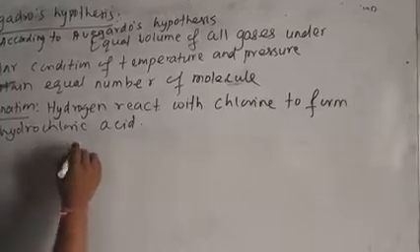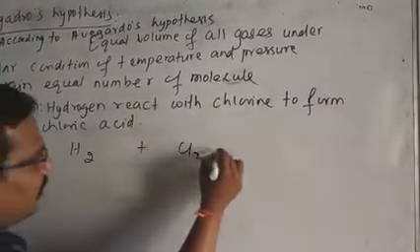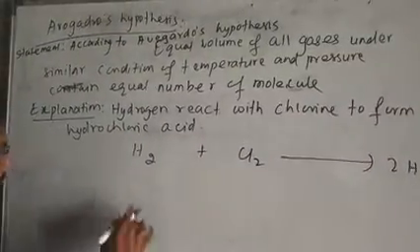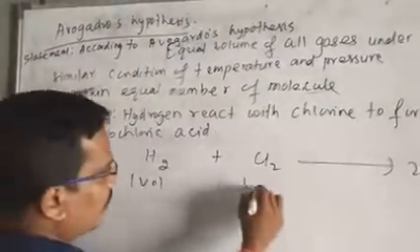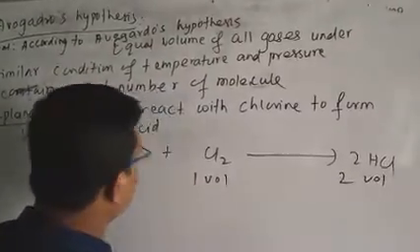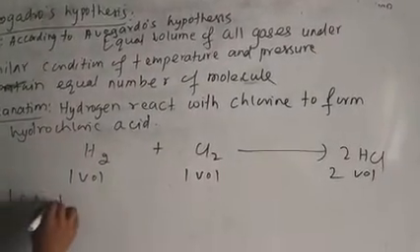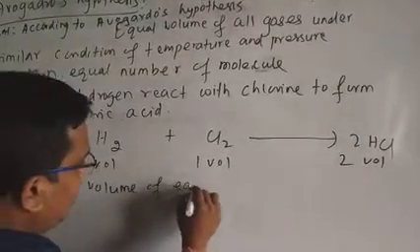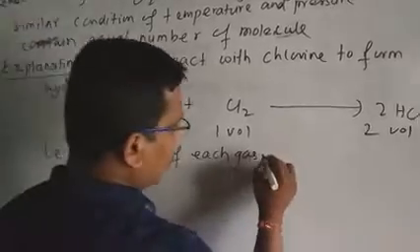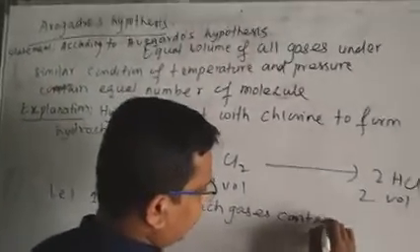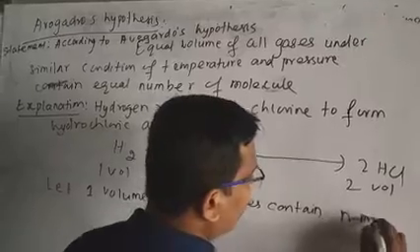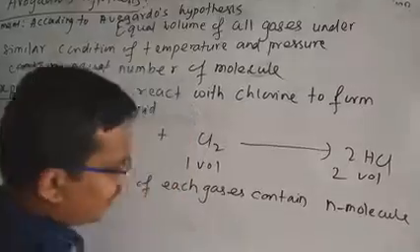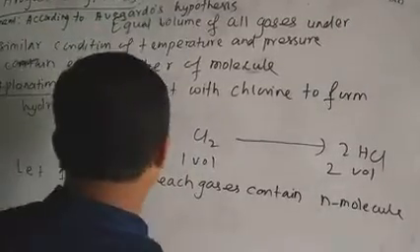We can write the equation H2 plus Cl2 gives 2HCl. Experimentally it is seen that one volume, one volume, gives two volume. Let one volume of each gas contain n molecules. But in Berzelius hypothesis, it is written as n atoms. In Avogadro's hypothesis, it is written as n molecules.